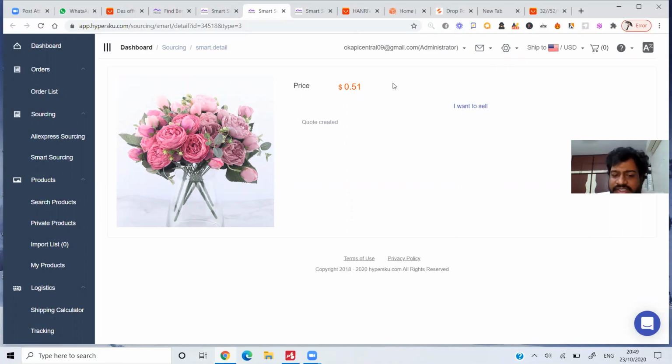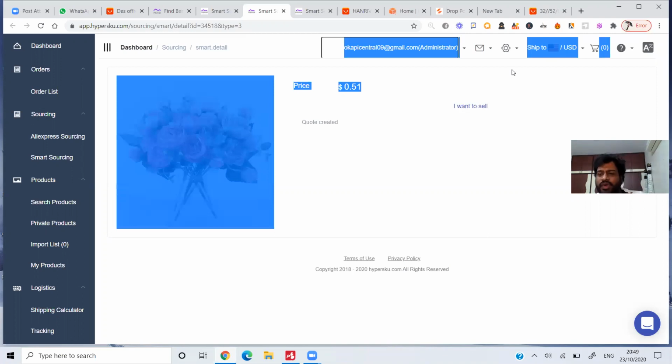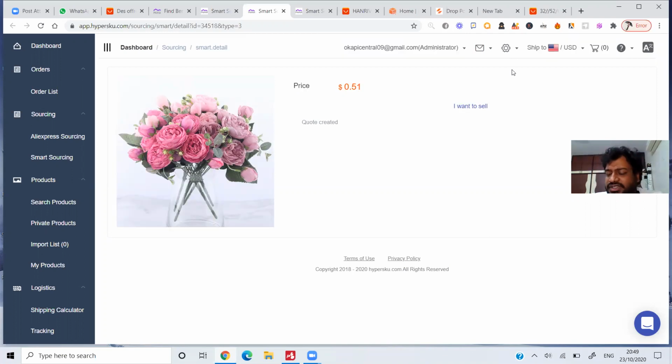It's very simple, guys. Just go ahead with hyperscope.com and create your own account there. As soon as you create your account, it will ask you the Shopify address. Just go ahead and give the Shopify details, that's your store ID details and all. Now your store and Hyperscope will be connected to each other, and you can do this process.